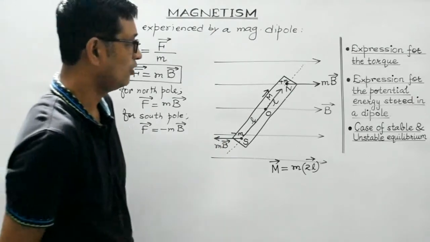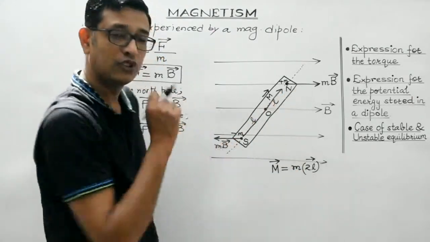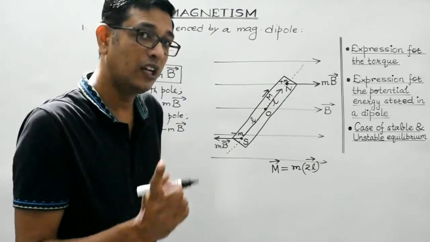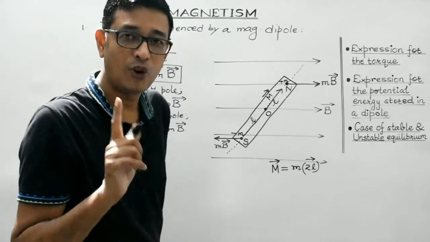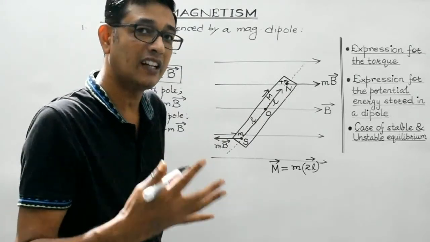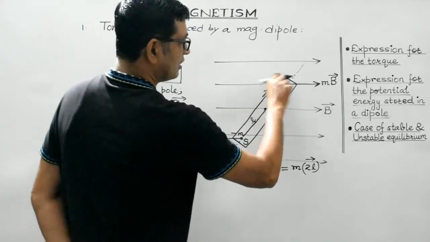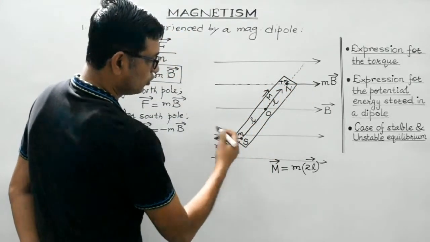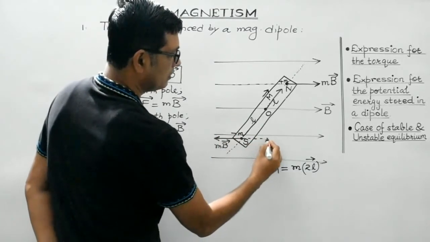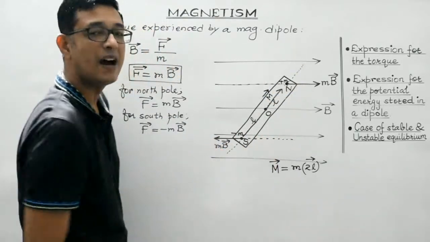Okay. Now, look. These are the two forces which are equal in magnitude, oppositely directed, and most importantly, they are having different lines of action. This force is acting along this line, and this force is acting along this line. So they are anti-parallel.